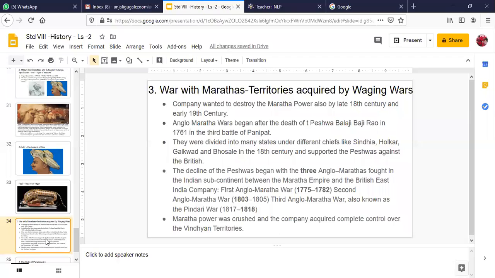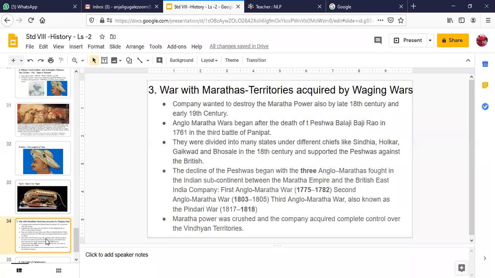Here the various chiefs were given certain territories in the Maratha Empire, and these main chiefs were known as the Sindhiyas, the Holkars, the Gaikwads and the Bhosle. These were the four main chiefs in the 18th century who supported the Peshwas against the British. It is because of these powerful chiefs that the Peshwas were so strong against the East India Company.